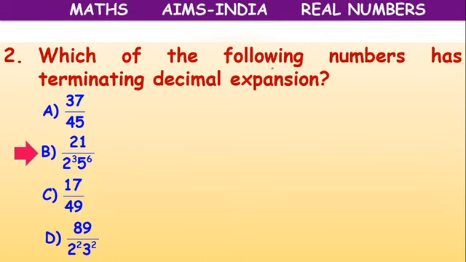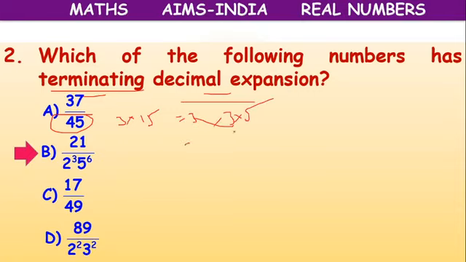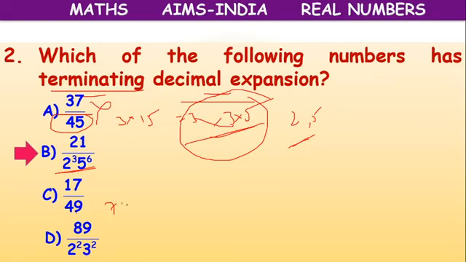Next, which of the following numbers has a terminating decimal expansion? Here, 45 we can write as 3 into 15, means 3 into 3 into 5. It has factors other than 2 and 5, so it is not terminating. Here only 2s and 5s are there. Here 49 means 7 and 7, other than 2 and 5. Here already 3 is there, other than 2. These three, A, C and D, are not terminating decimals, but B is a terminating decimal.